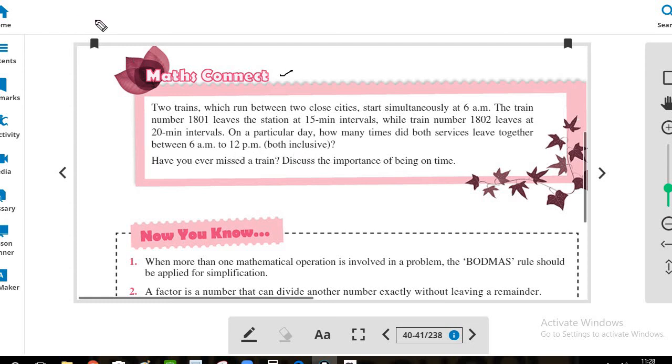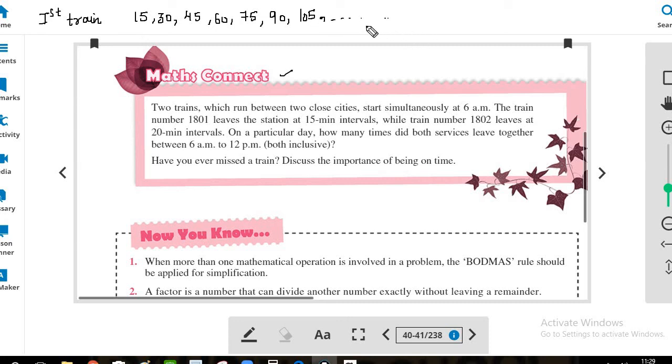So if the first train leaves at 15-minute intervals, we will first write the intervals for the first train: 15, 30, 45, 60, 15 more minutes, 75, 90, 105 and so on.